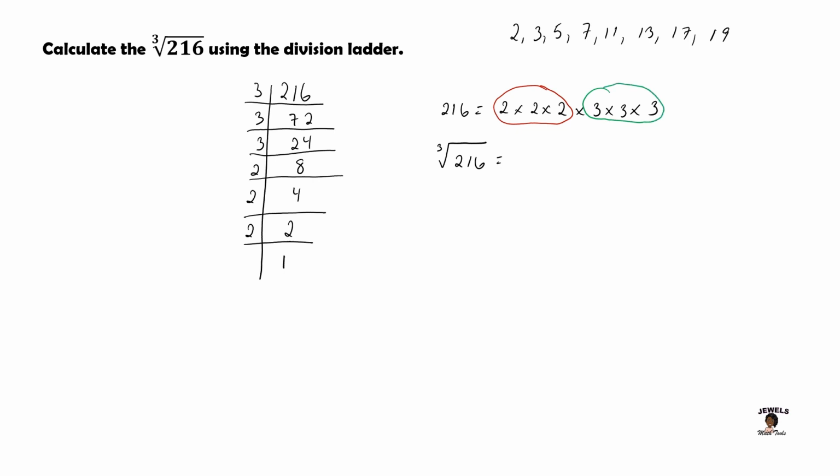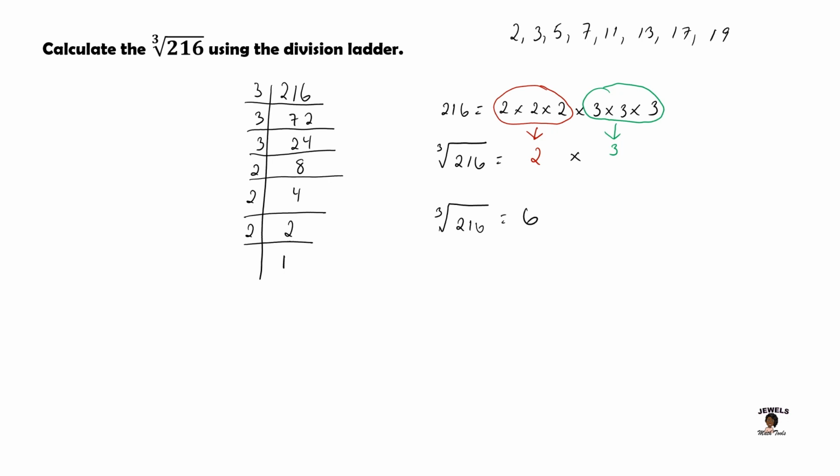Now when it comes to calculating, remember that we use one number from each of our groupings. So I'll use 1 two from this group. And then I will also use 1 three from my group of 3's. And I will multiply these numbers together to find the cube root of 216. And in multiplying 2 times 3, we will find that the cube root of 216 is 6.